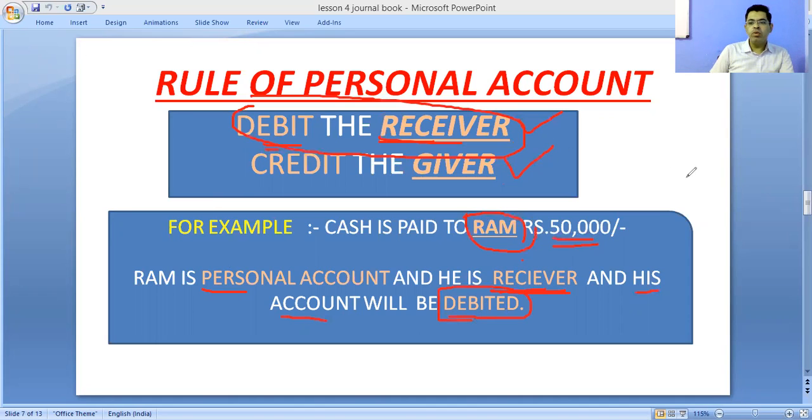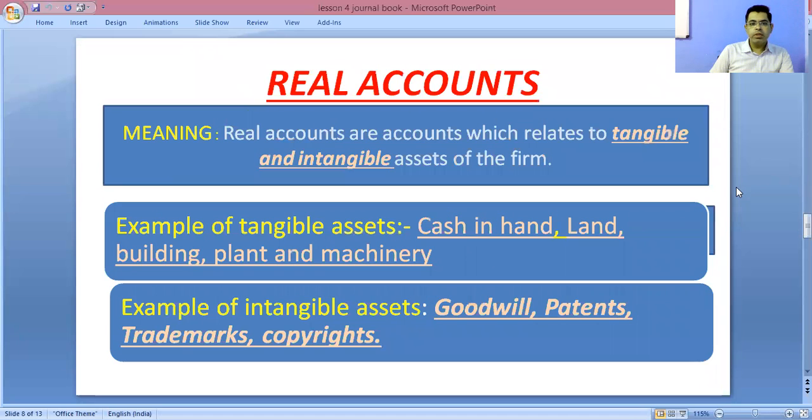That is the rule of personal account. In this way, you have to debit or credit. Next thing, next account is real account.